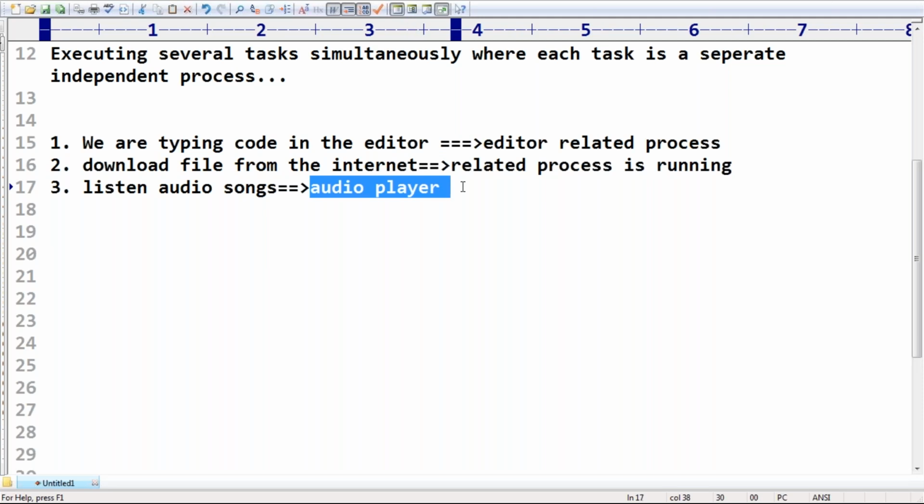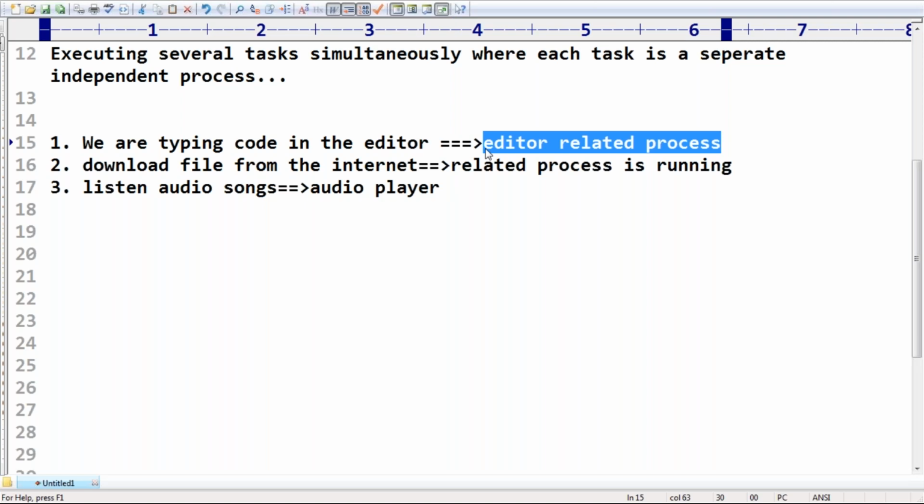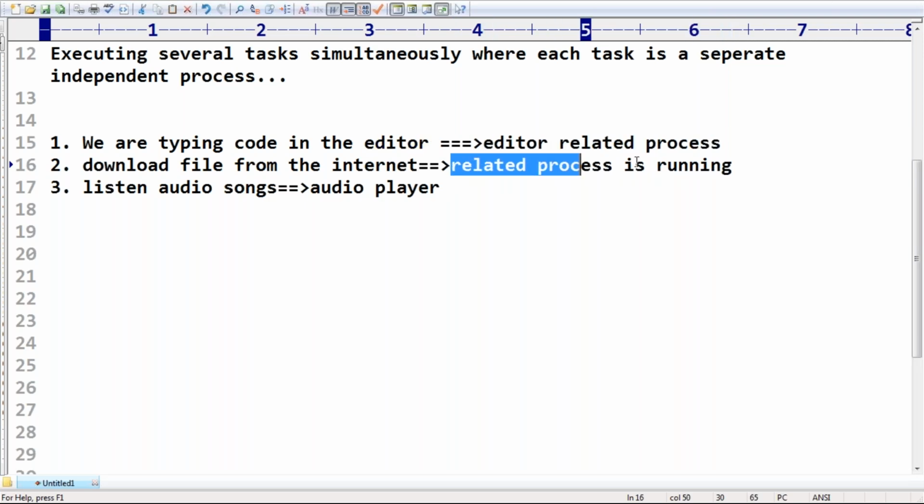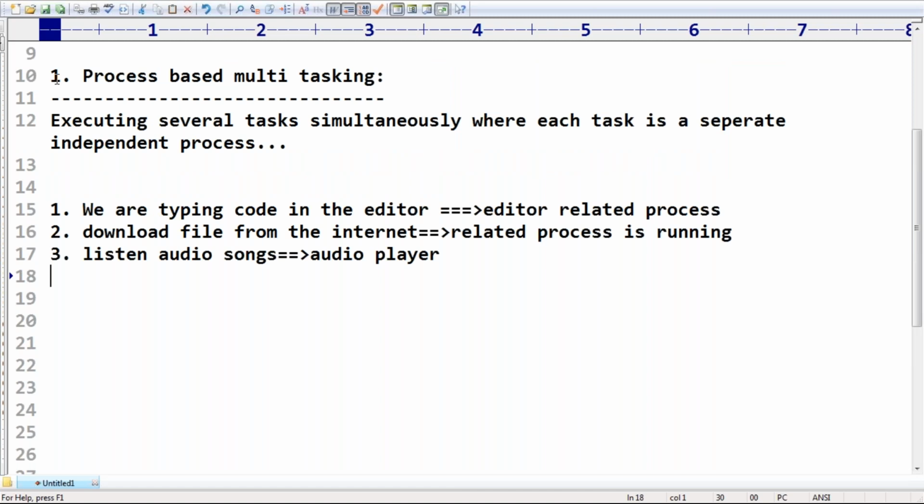All these processes are executing simultaneously, and all these processes are independent of each other. There is no relation between the editor related process and the download manager related process, and none between the audio player process and the editor process. All these processes are running in my system parallelly and independently. Such type of multitasking is nothing but process based multitasking.